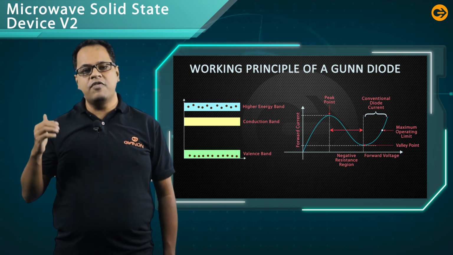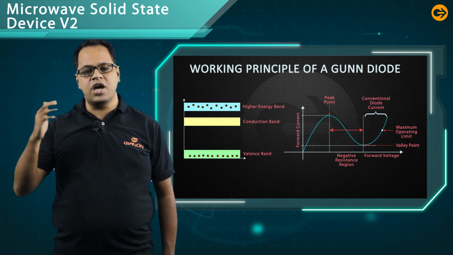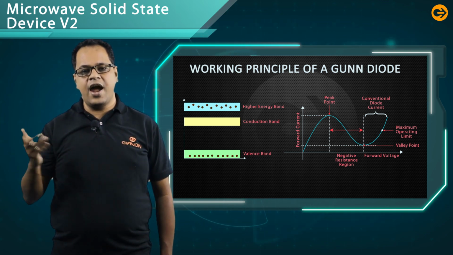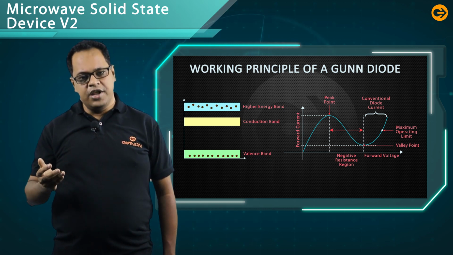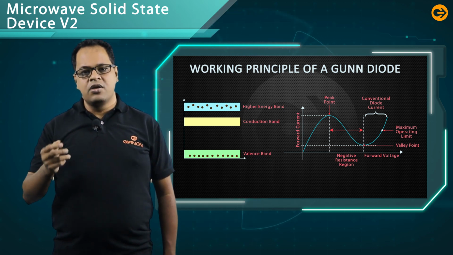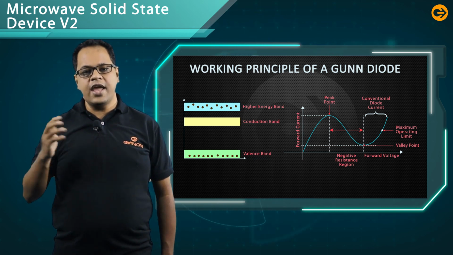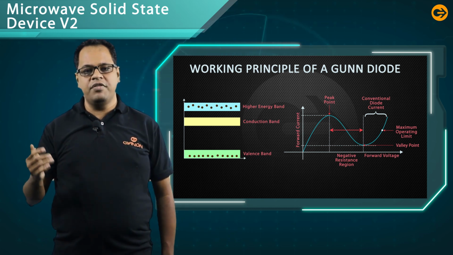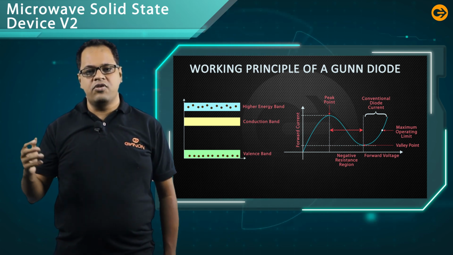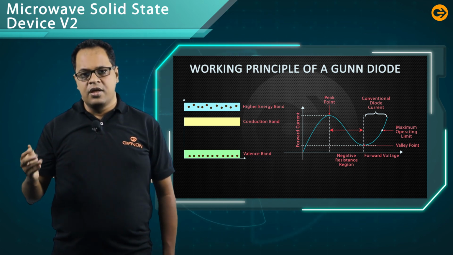If you increase the voltage more, the electrons move from the conduction band to the higher energy band, where the effective mass is high and the current decreases. And whenever you increase the supply voltage more, the electrons move again from the higher energy band to the conduction band, where the velocity is high, so the current increases again.